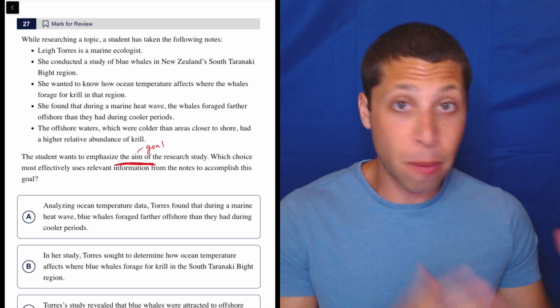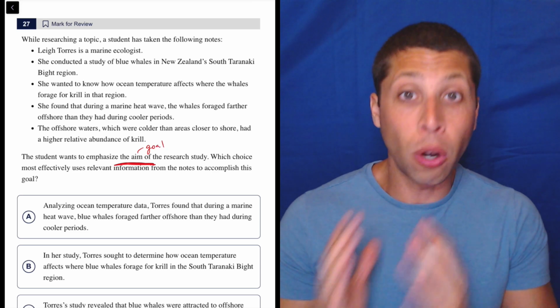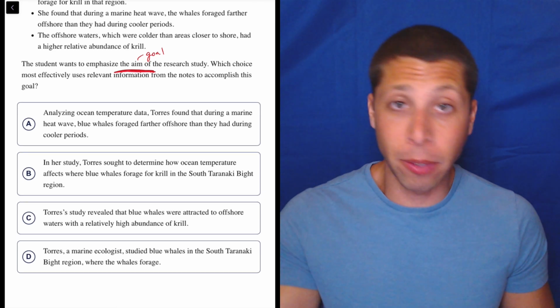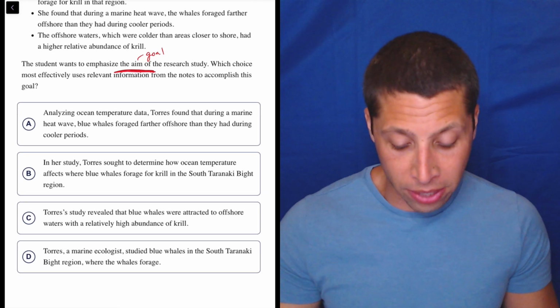So they're going to talk about the study probably in all the choices, but I want to know what their goal was, and not necessarily what their findings were, what they really set out to do. So again, I'm not going to read the bullet points. They probably don't matter. Let's look at choice A.